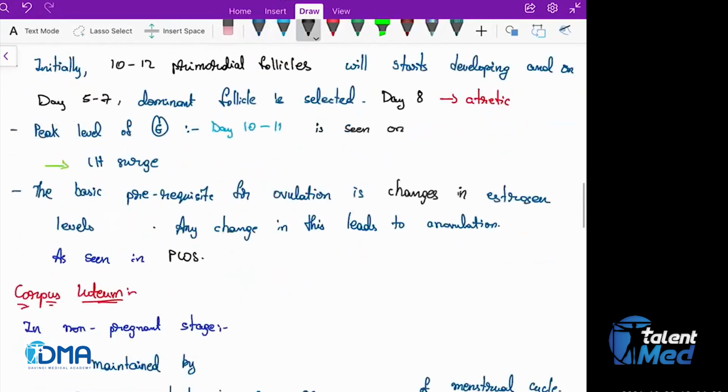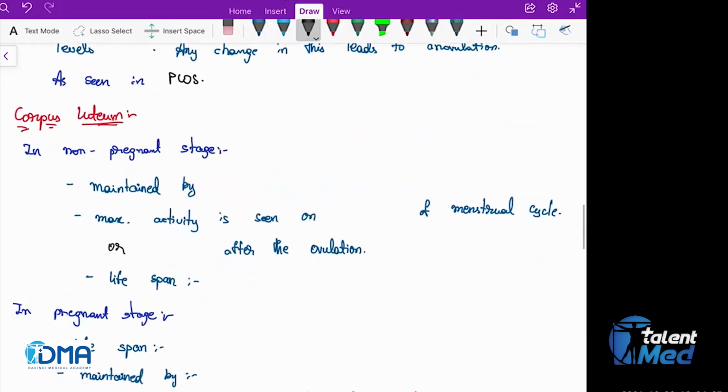Okay. Now, let's see a few words about the corpus luteum. In the non-pregnant phase, the corpus luteum is maintained by the LH. So when would the maximum activity of the corpus luteum be seen? On which day? Day 22 is the day on which the maximum activity of the corpus luteum is seen.